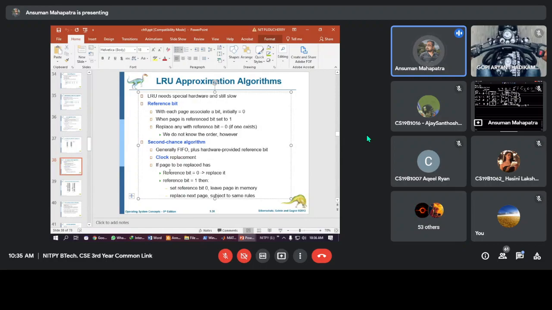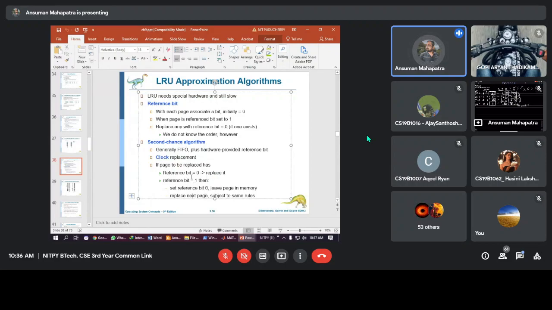The concept is the same: we keep only one bit, and we keep the pages that were recently used, and we can replace any of the not most recently used pages, those having reference bit 0. Whenever the reference bit is 0, replace it. When the reference bit is 1, then you have to do two things. If all the reference bits are 1, then you change them to 0.